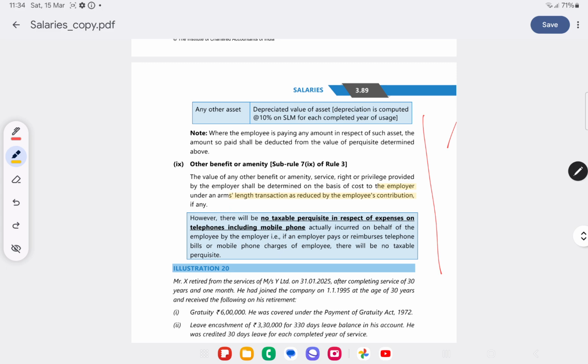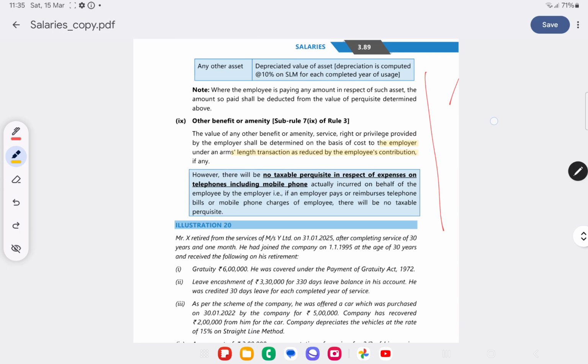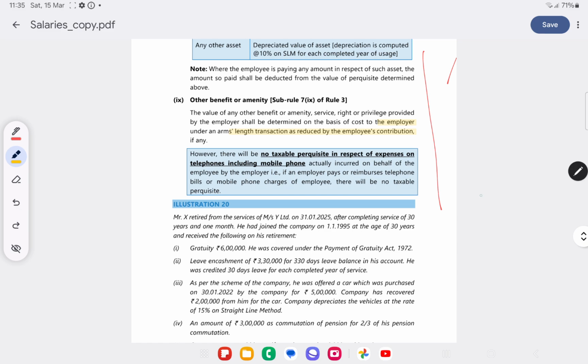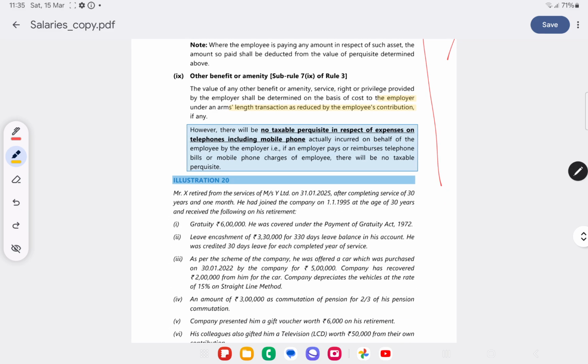However, there will be no taxable perquisite in respect of expenses on telephone, including a mobile phone, actually incurred on behalf of the employee by the employer. If an employer pays or reimburses telephone bills or mobile phone charges of the employee, there will be no taxable perquisite. So, in case of mobile or telephone charges, the value will be nil.